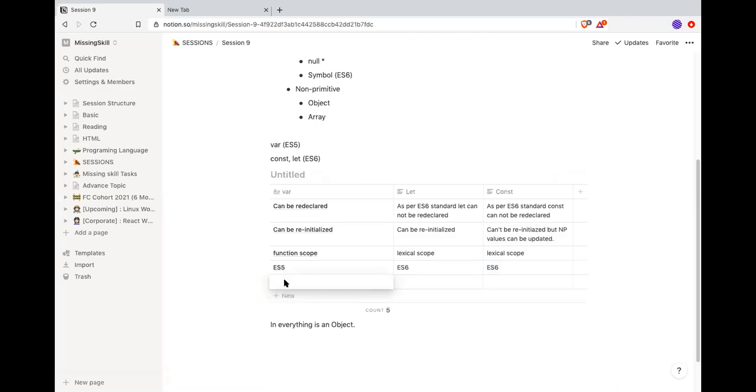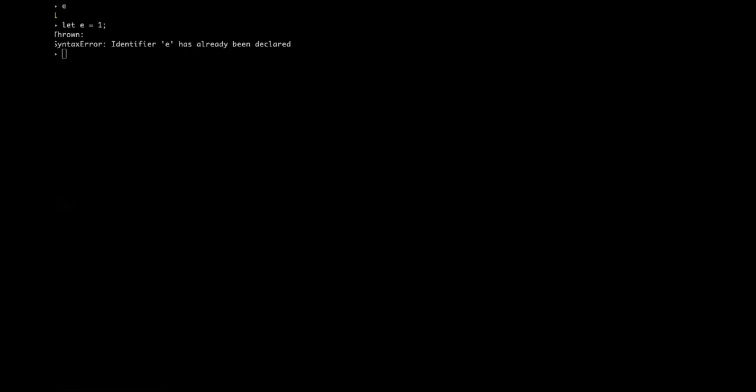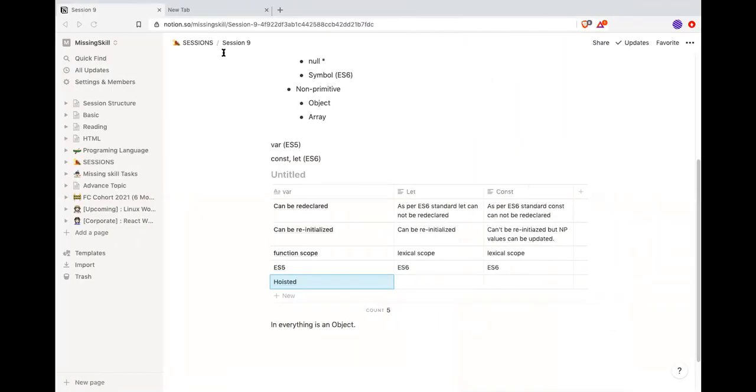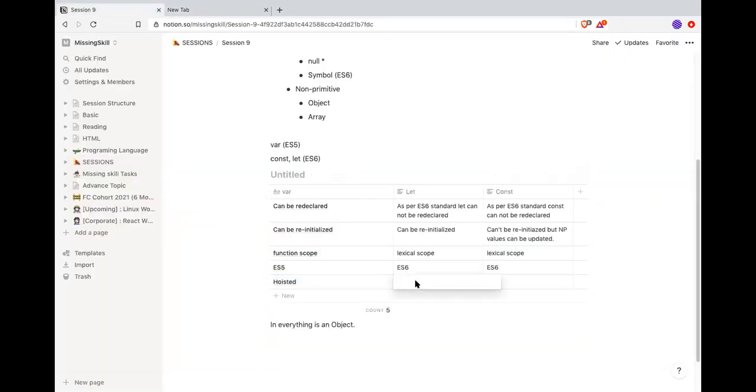Okay, so one more thing, ES6. I mean, var gets hoisted. I haven't covered it. Whenever you declare a variable using var in JavaScript, it gets hoisted. It doesn't matter where you declare the variable, at which position, it will always get hoisted to the top of the functional scope. So even if you write something like this, I have to write that in code. Okay, I will show that tomorrow. But let and const don't get hoisted.